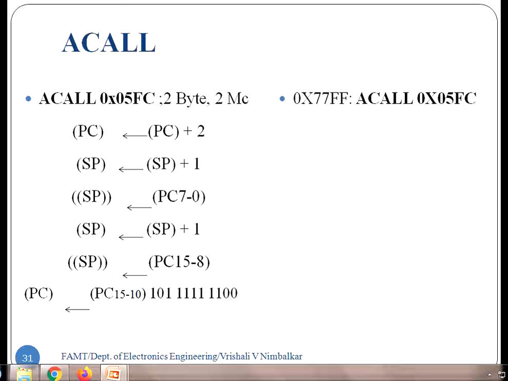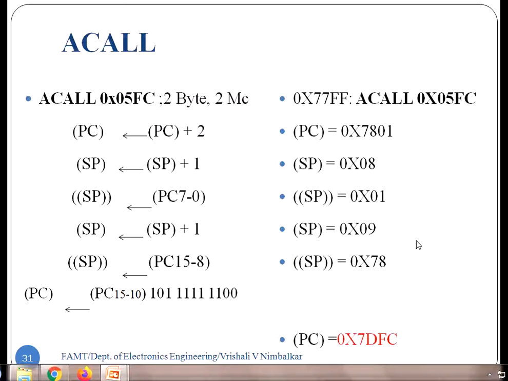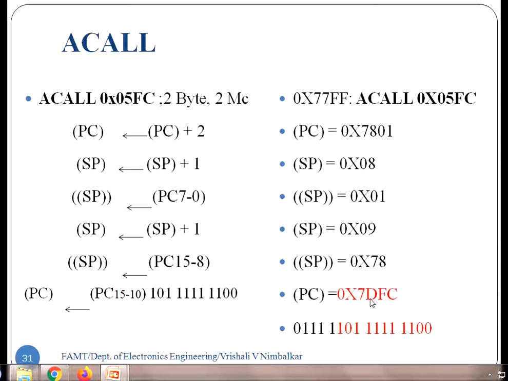Hope you all are able to see that. So what is that new address that has been created? 7DFC. Hope you all have got that. So the recent program counter was 7801. Out of that, the upper 5 bits were kept as it is, and the lower 11 bits were replaced by the subroutine address 5FC: 5 is 101, F is 1111 and C is 1100. So what the program counter status is, is very important.